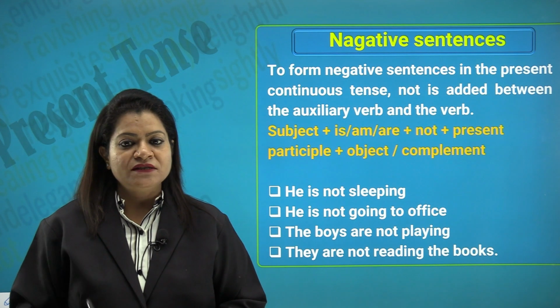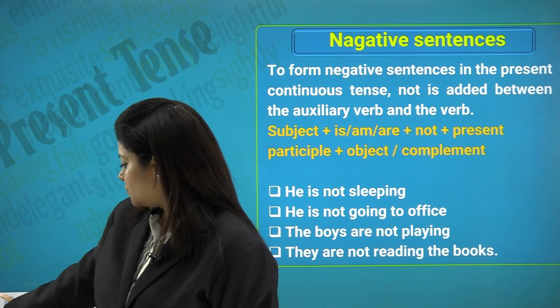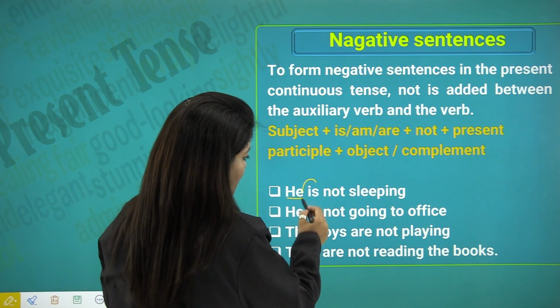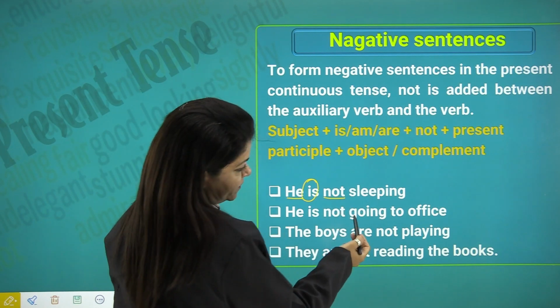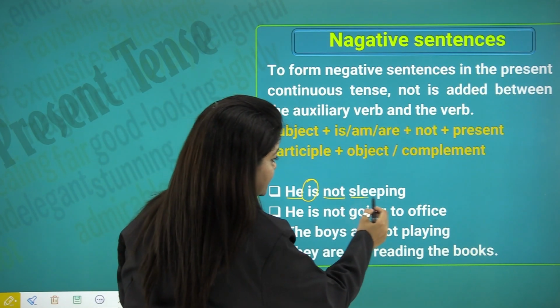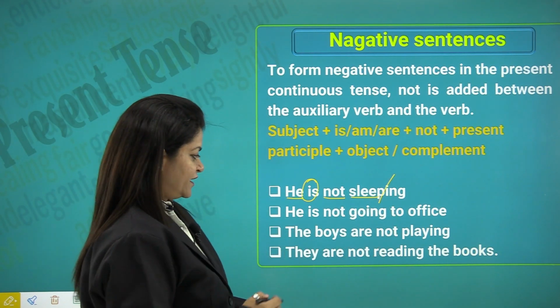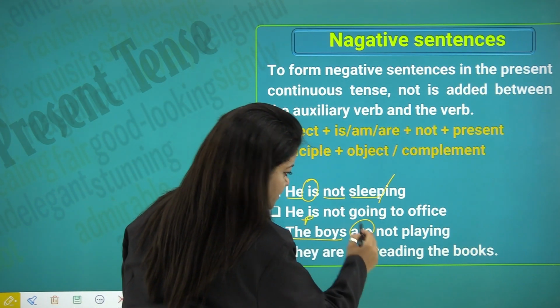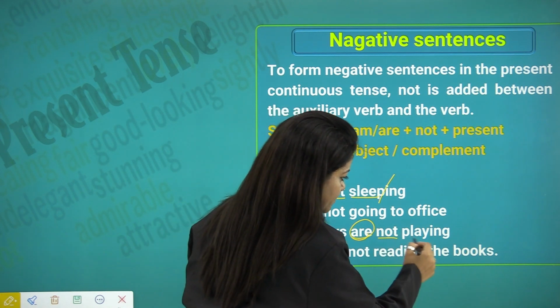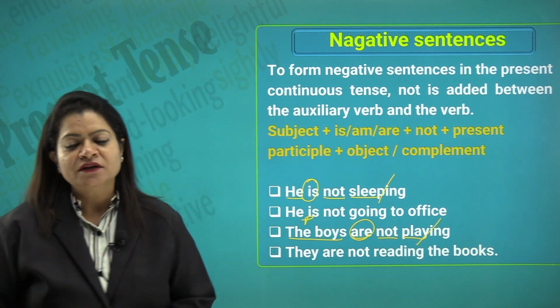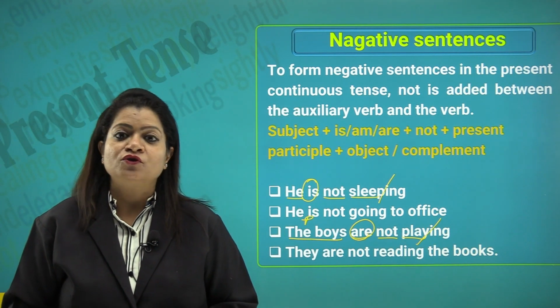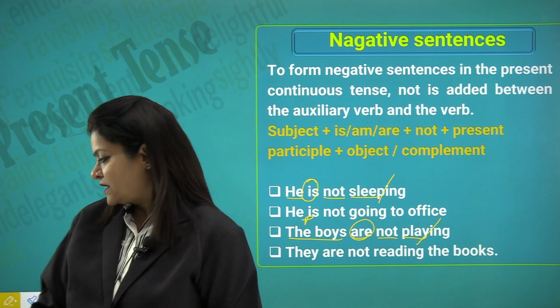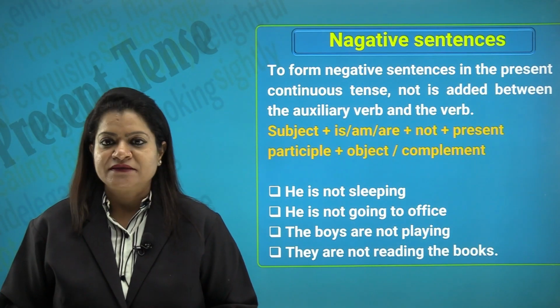books. So, in these sentences you see how the subject, then our auxiliary verb, then the word not because we are making a negative sentence, then sleeping, sleep plus ing. Look at this one, the boys, the plural subject, then the auxiliary are, not, and then play plus ing is the structure that we use to denote the present continuous tense for the negative sentences.